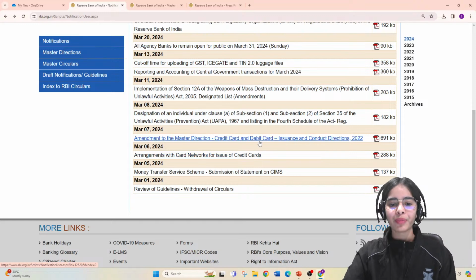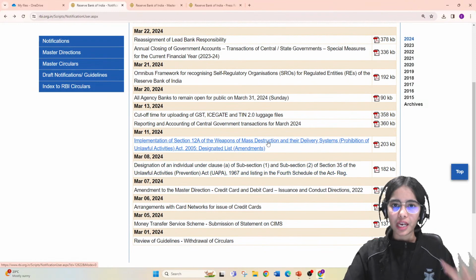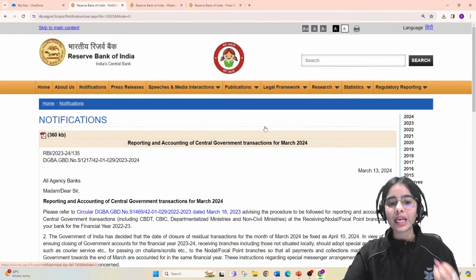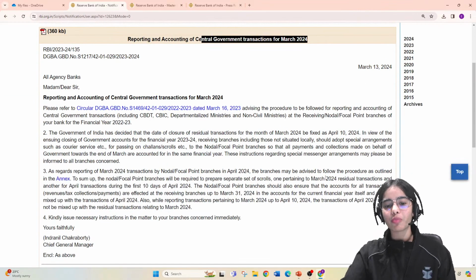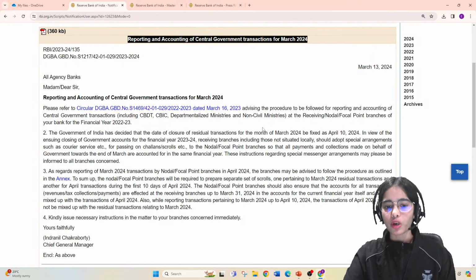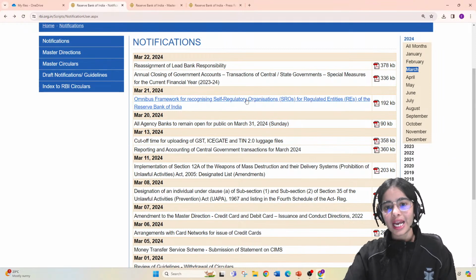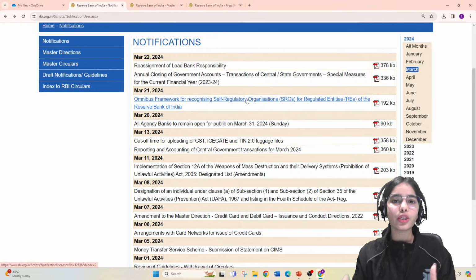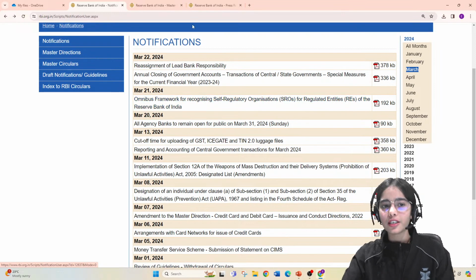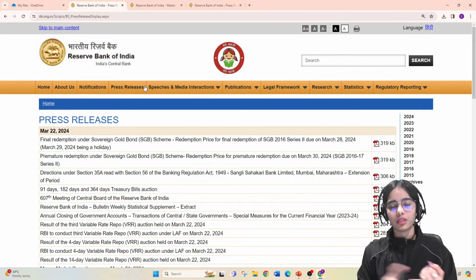Arrangements, this we have done. Amendment, this we will do in the next session. Notifications regarding weapons of mass destruction or unlawful activities are not important. Now reporting and accounting of central government transactions for March 2024: you can read this. First of all, this is monthly, so it is not very important, and if you just read it, you will understand. These small topics are usually left out because there is so much to cover. And you can understand that the big, difficult news articles are going to be covered in the finance current affairs, in the finance section of the notifications, in Finance 360.